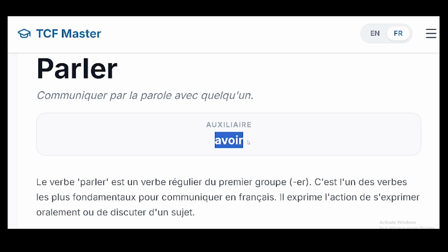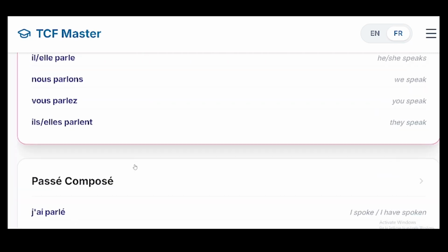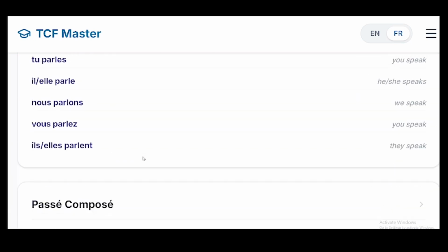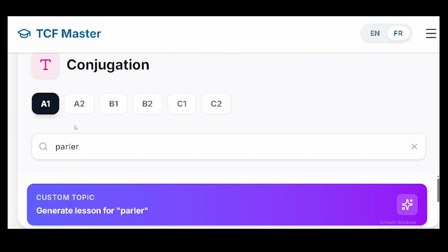You understand? So let's come down here. I don't want to read all those things. Let's come down here. You can see you have the conjugation the same way we see for other verbs. That shows that even though if you don't have those verbs listed on the platform, you can search for it and then go through it and master those things. Very very important. So this is what I want to show you today.